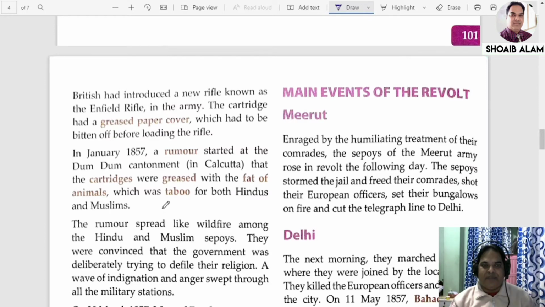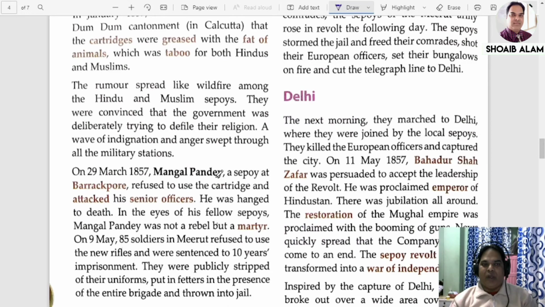So now, who was the first one to refuse to use the greased cartridge? It was Mangal Pandey. Mangal Pandey was a sepoy at Barrackpore. On 29th March 1857, he was the first to refuse to use the greased cartridge. He said, no, I am a Brahmin, so I am not going to use this cartridge. So what did he do? He refused to use the greased cartridge and attacked his senior officers.